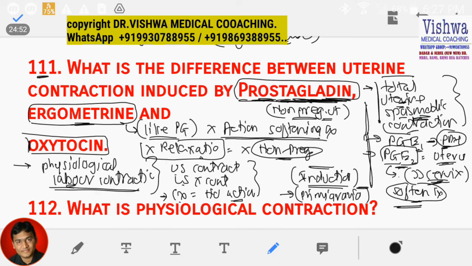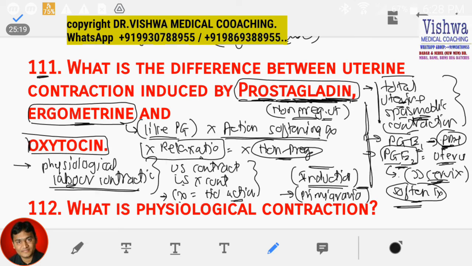PGE1 is producing a spasmodic contraction, severe contraction, and because of that prostaglandins are used for PPH to contract the whole uterus. It is also used for abortions because again the same, prostaglandin produces spasmodic type of contraction so that the baby is going to abort, less than 7 weeks. It is used in medical abortions.